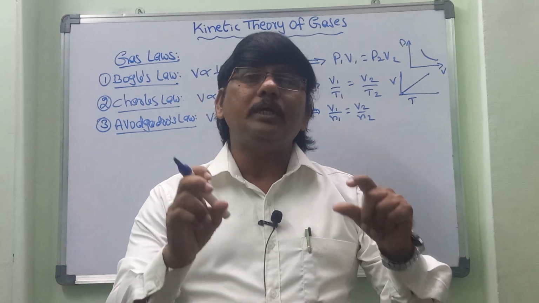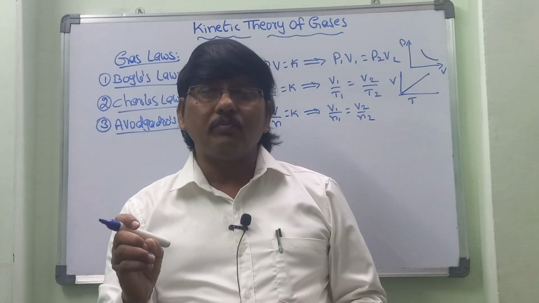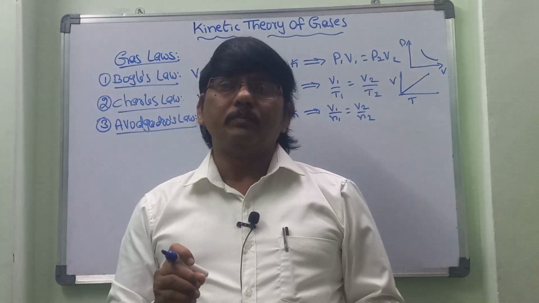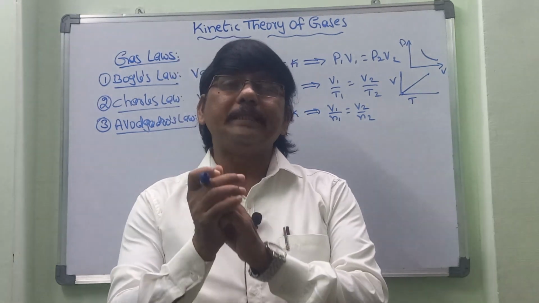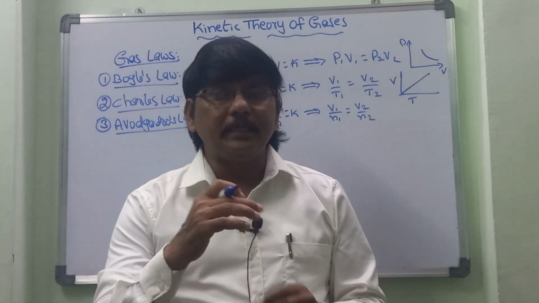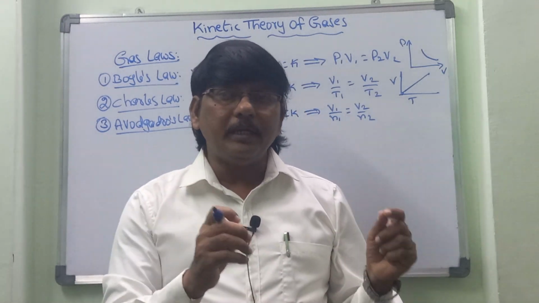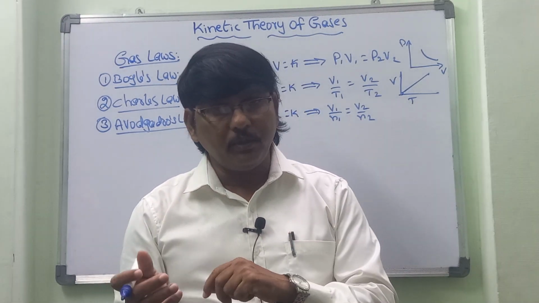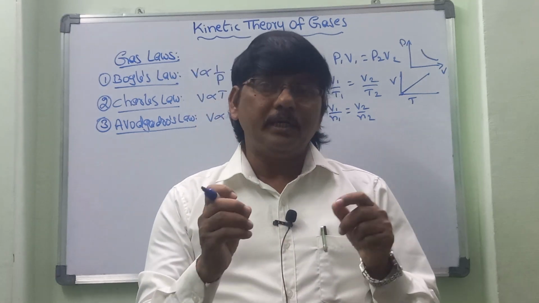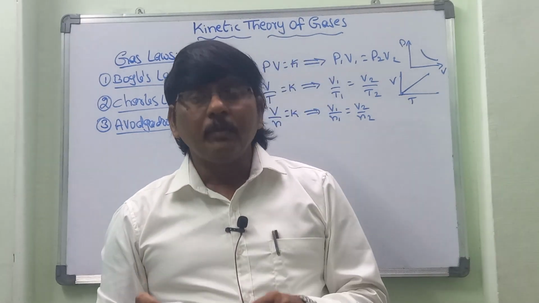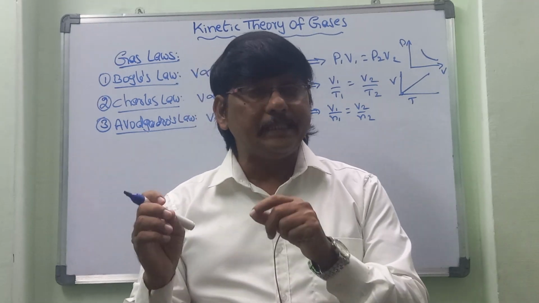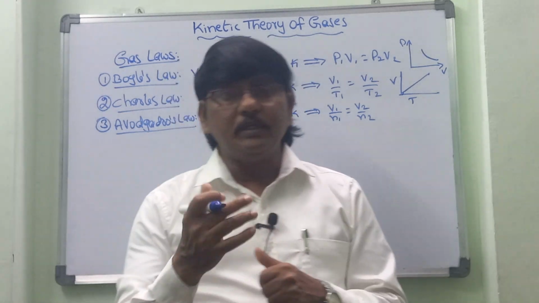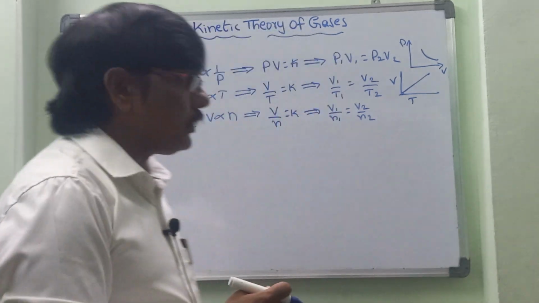So each gas will consist of 1 mole, that is, 6.022 into 10 power 23 atoms present in each gas. Under similar conditions of temperature and pressure, 22.4 liters of gas consists of 6.023 into 10 power 23 atoms. That is Avogadro's hypothesis.